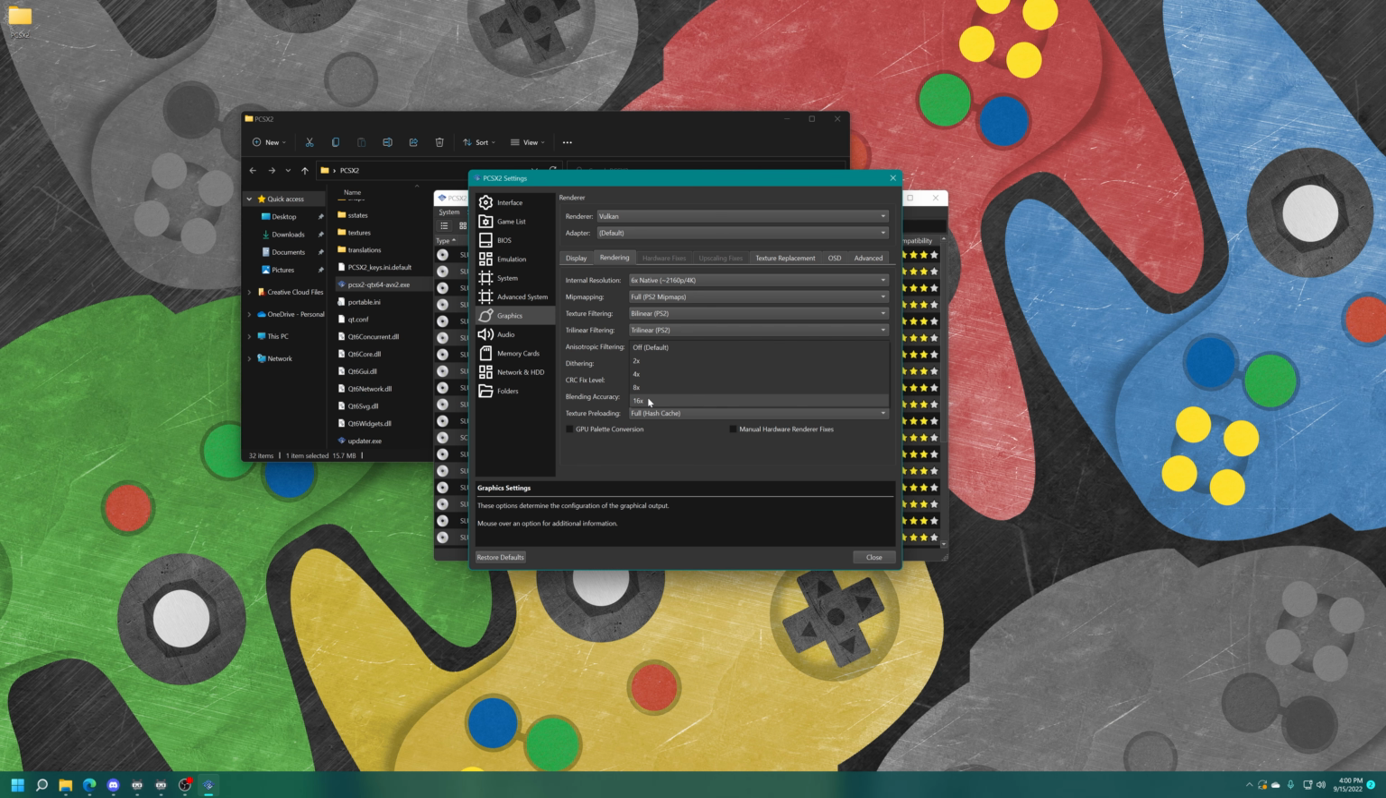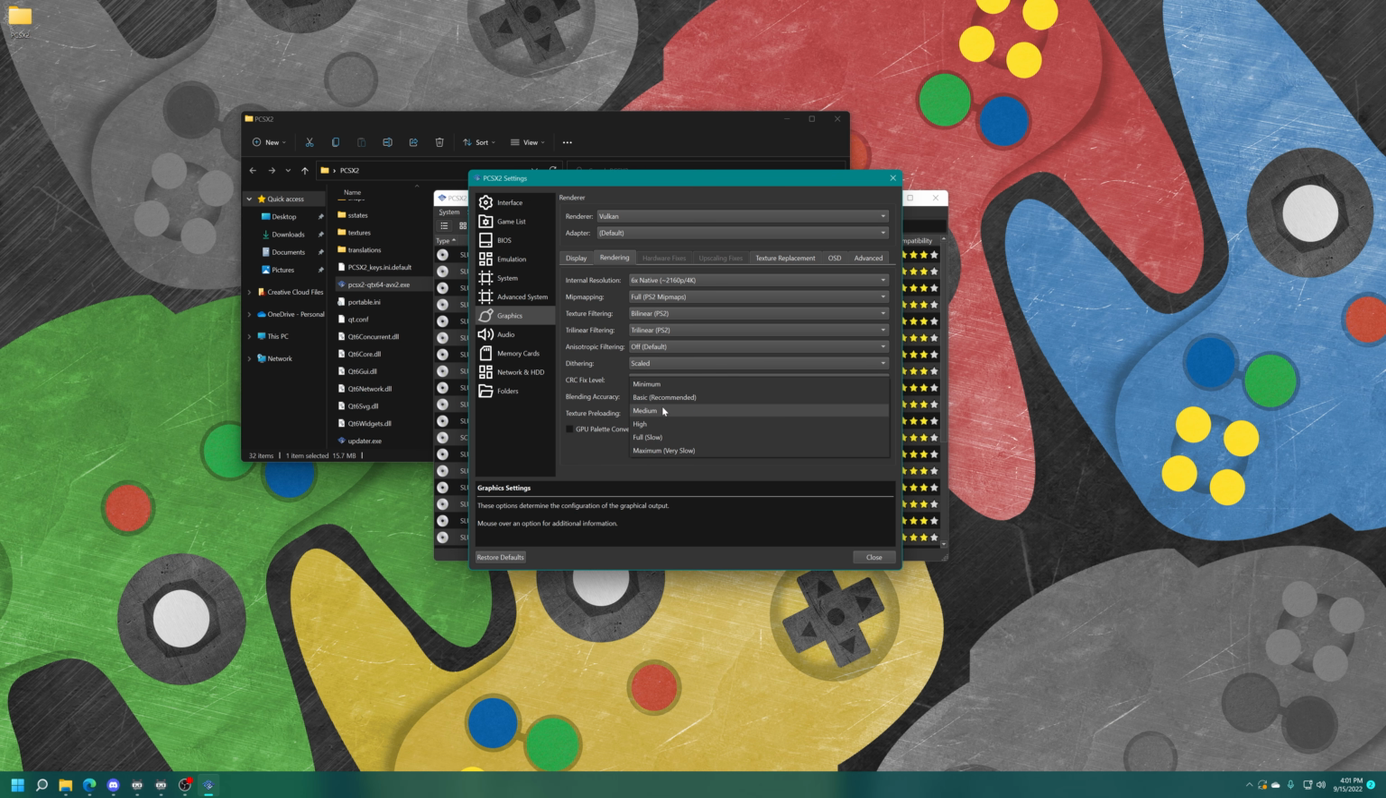Anisotropic filtering, you could crank this up to 16x if you so desire, or leave it off, or anywhere in between. Personal preference. Dithering, you could choose to turn off dithering, have it scaled with your internal resolution, or leave it unscaled. It's set to unscaled by default, so choose between which one you think looks better. CRC fix level, just leave this one on automatic. Blending accuracy, leave this one on basic.